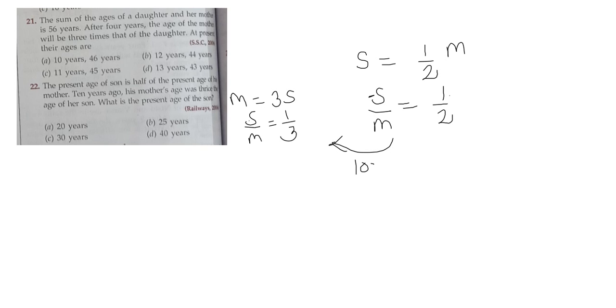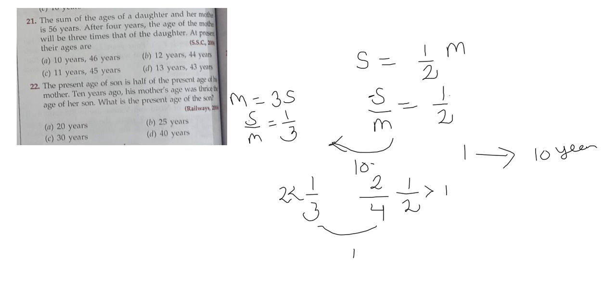So we have got the ratio 1:3 here and here we got the ratio 1:2. The difference between these two is 2 here and 1 there, so we have to multiply 2 here and 2 here, it will become 4. So 1:3 and 2:4, the difference here is 1. So this one value is given as 10 years. So this 1 will become 10 and this 3 will become 30, and this is the value of 10 years ago. So if we have to find out the present age, it will become 20 years. Answer will be 20 years.